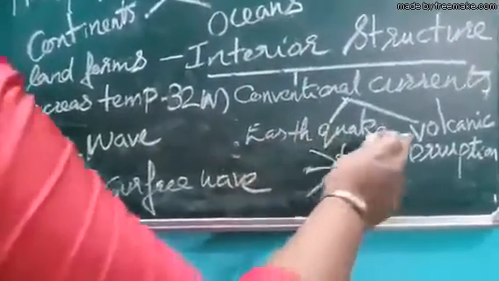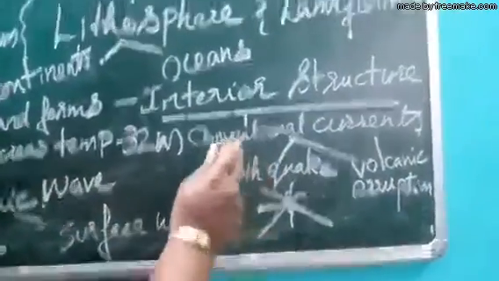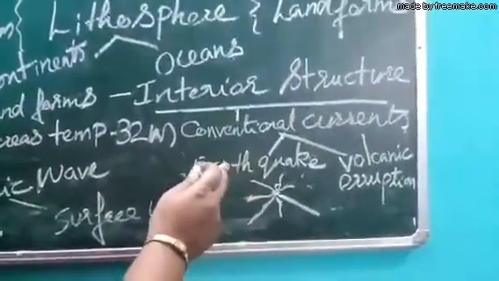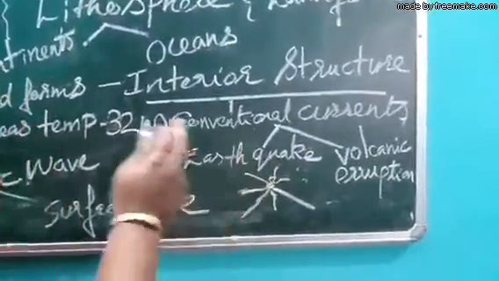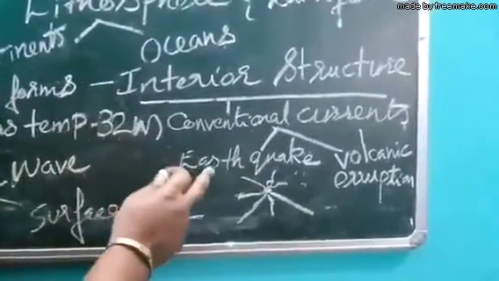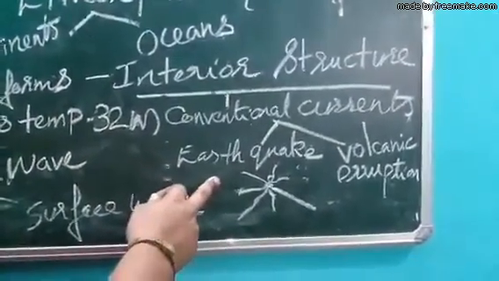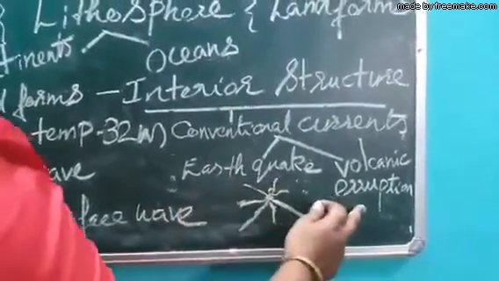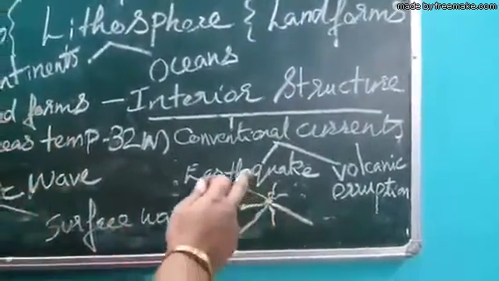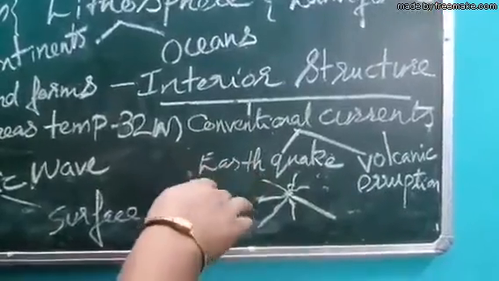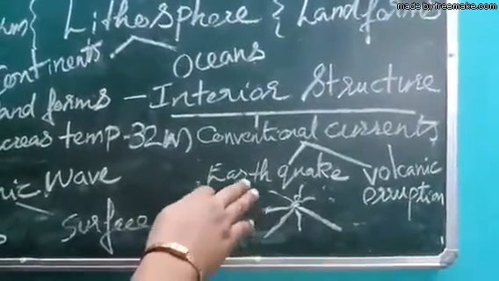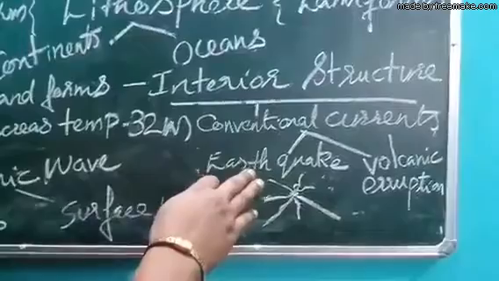Now, how do the earthquake and volcanic eruption take place? Because we mainly study the interior structure of the earth with the help of the seismic waves generated at the time of earthquake. Now, how do the earthquake and volcanic eruption take place? You know that in the interior structure of the earth, as you go below, the temperature increases up to 100 kilometer.